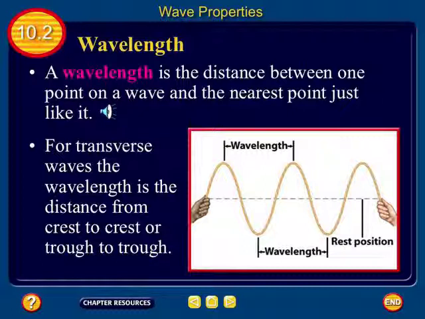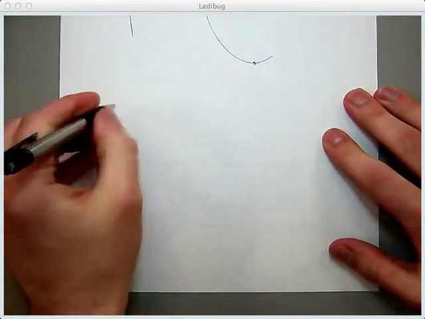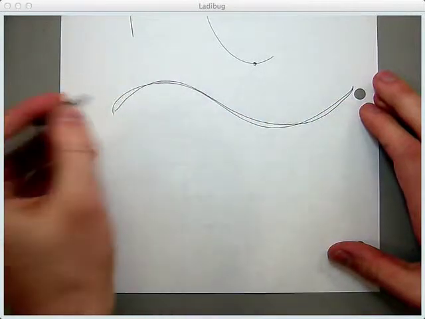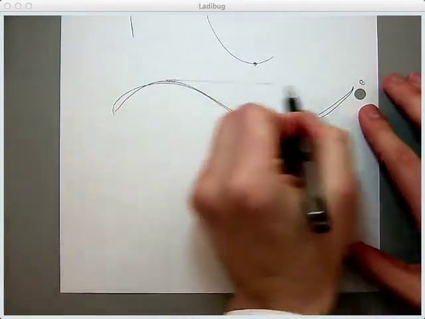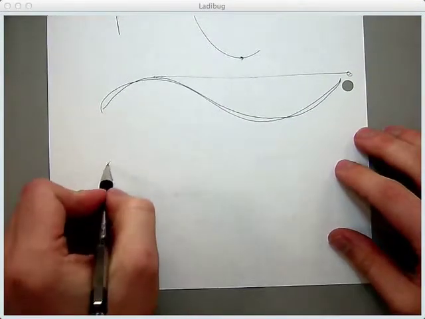I'm going to come back to this slide. If something has a big wavelength, it would look like this. You see a large distance between a crest and a crest. If something has a small wavelength, it would look more like this.